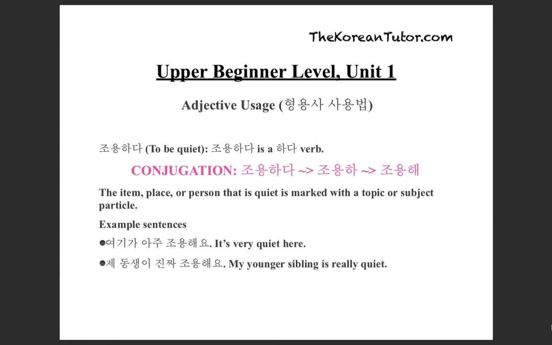Example sentences. 여기가 아주 조용해요. It's very quiet here. 제 동생이 진짜 조용해요. My younger sibling is really quiet.